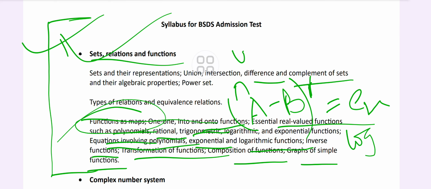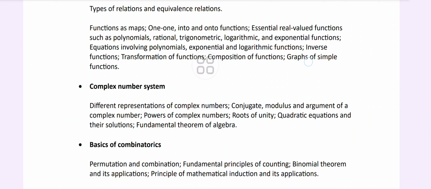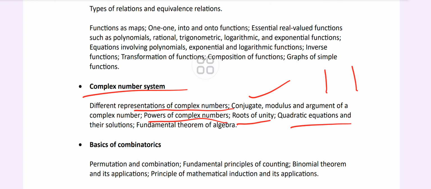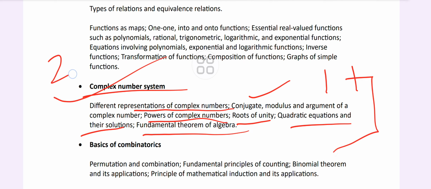Now next we come to the complex number system. Here we have different representations of complex numbers. It can be conjugate, modulus, argument of a complex number or power of a complex number, roots of unity, quadratic equations and their solutions, fundamental theorem of algebra. This is the full syllabus for the complex number system, the second part for the Bachelor of Statistics, Data Science.